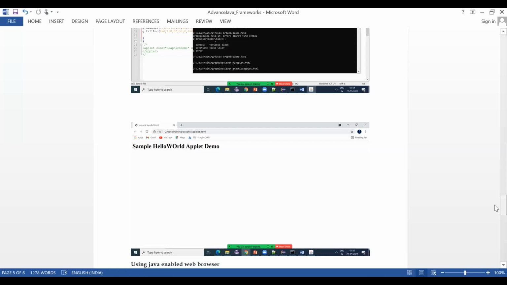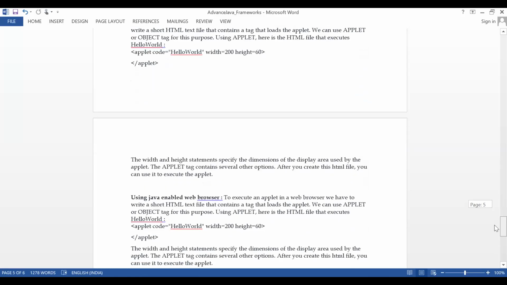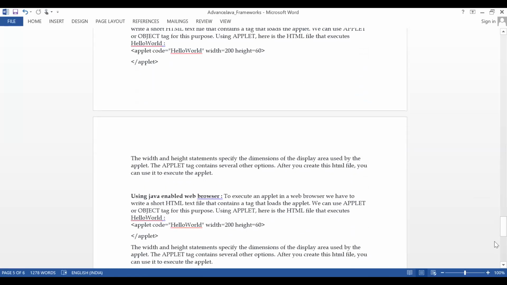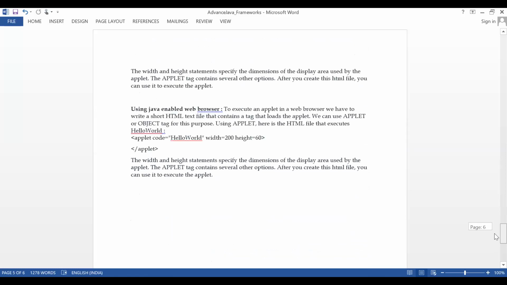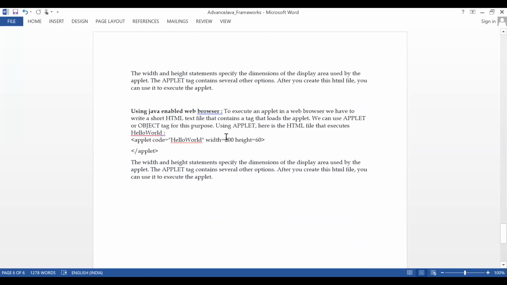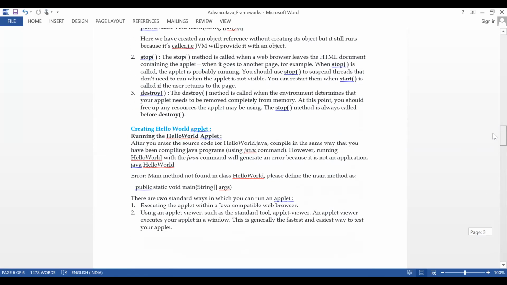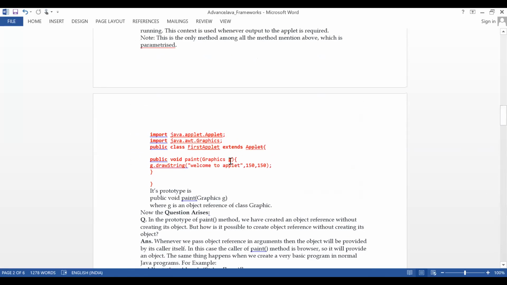Yeah. So let's come down. The explanation given here, you can see that. The first question, who is creating an object for graphics, as in the first program? So who is creating an object for you, graphics? Who is creating?